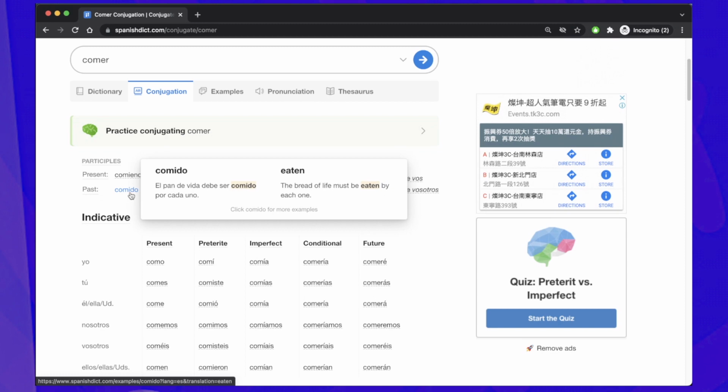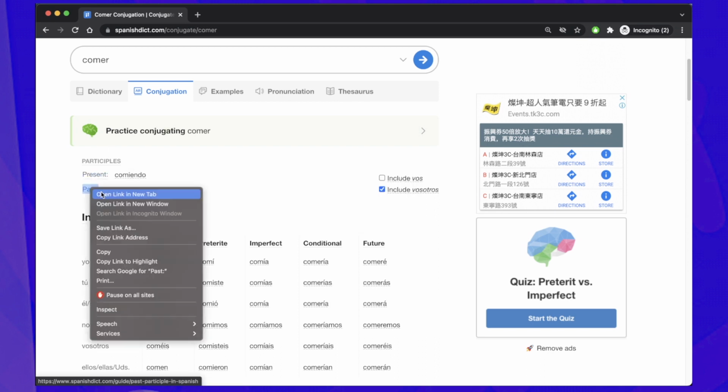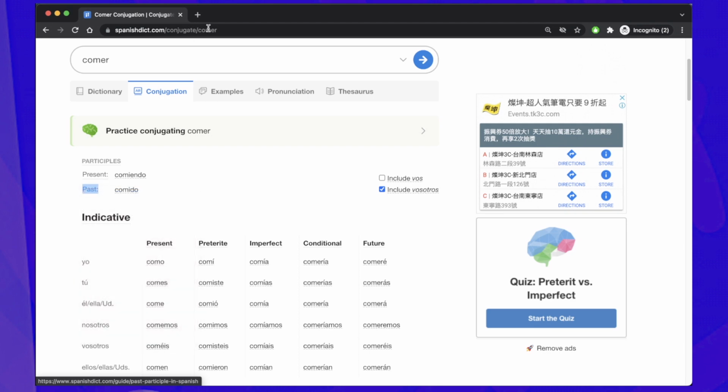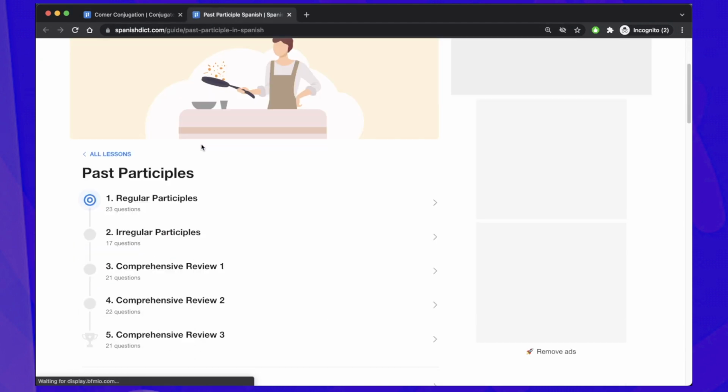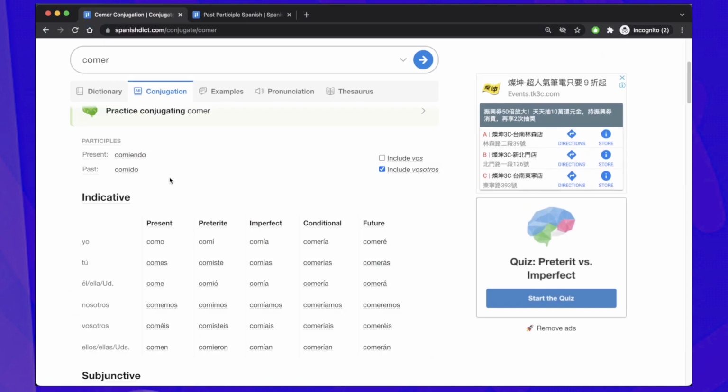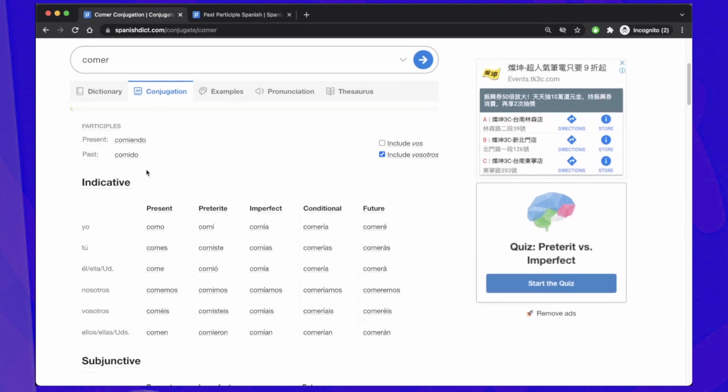Then we have the past. Here we have comido, which is eaten. So whenever you say something like eaten, I have drunk, I have played, in Spanish, you're gonna use the past one, and you can actually get a lot of info from there. You can just click on them, and you will get more information on how to use them. And here we have the tenses, which are the most important ones.